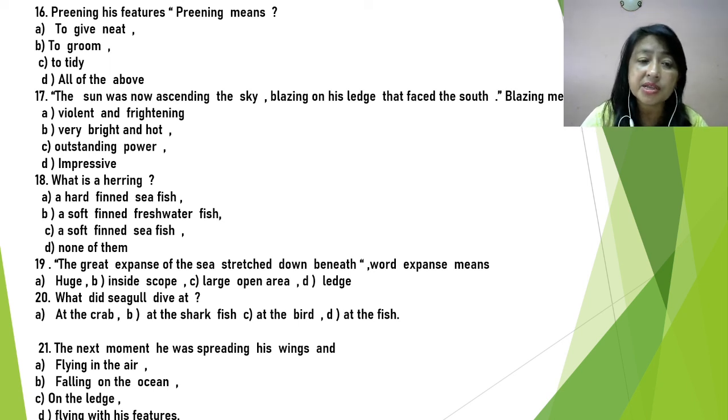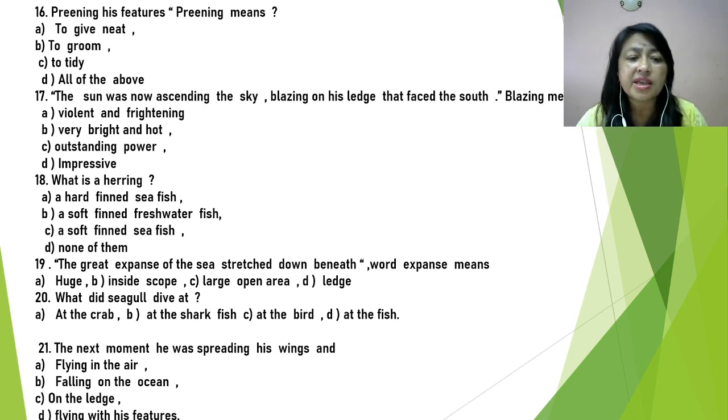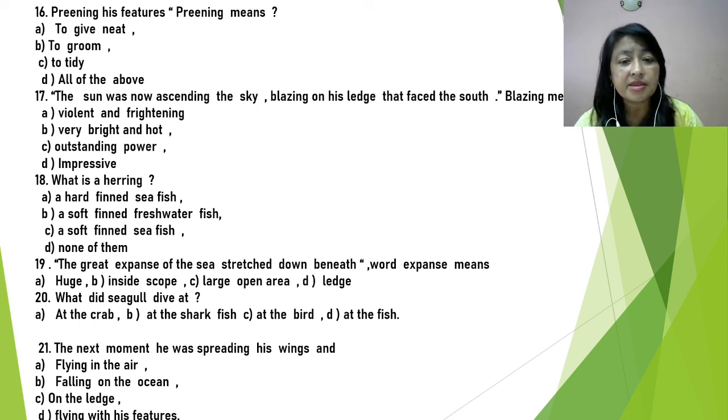Outstanding power, the sun has outstanding power, but in this case it is not like that. Impressive is also not the answer. Here blazing means very bright and hot.